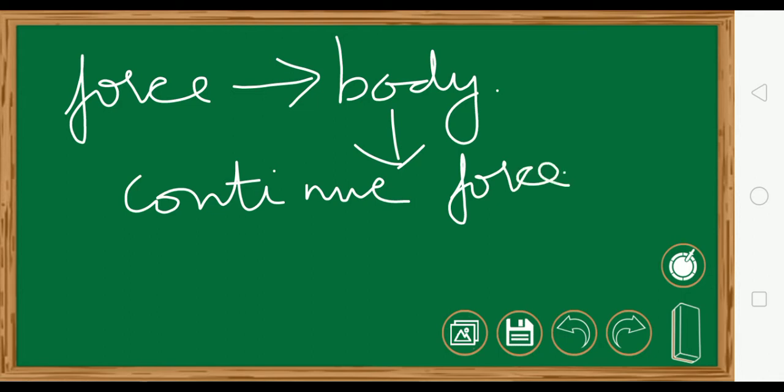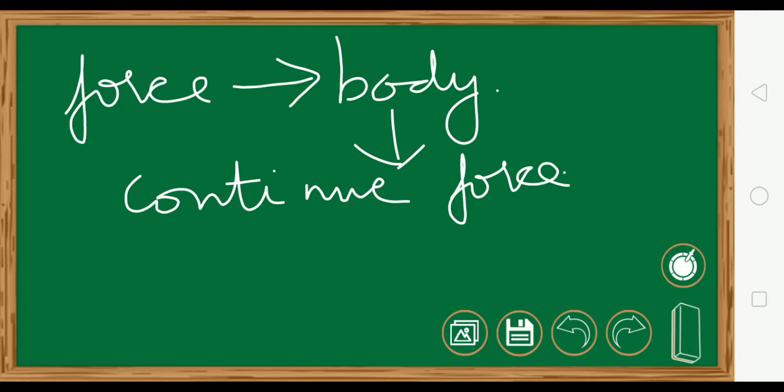If you don't give the force, the body will stop moving. Now this was told by Galileo, that once you set a body in motion by giving a force, that force has to be given to it.